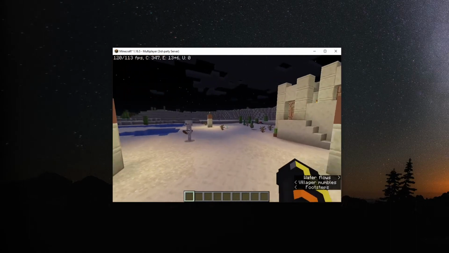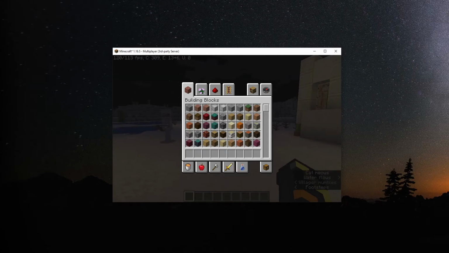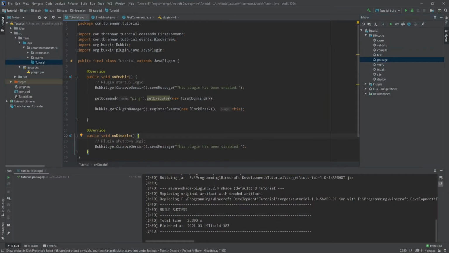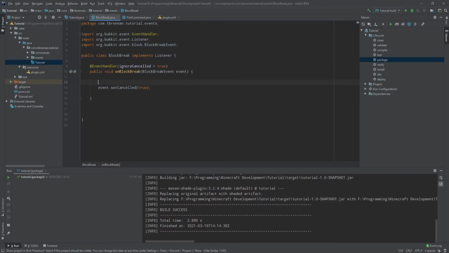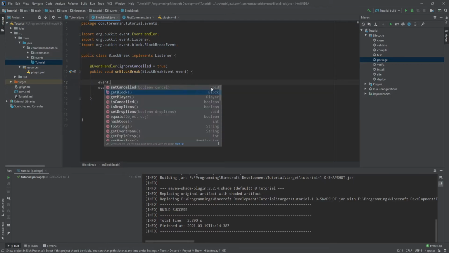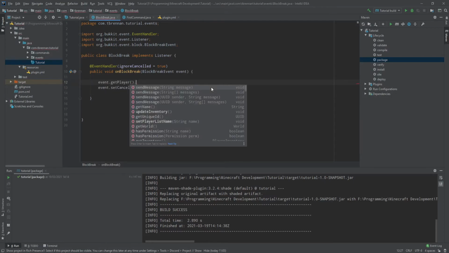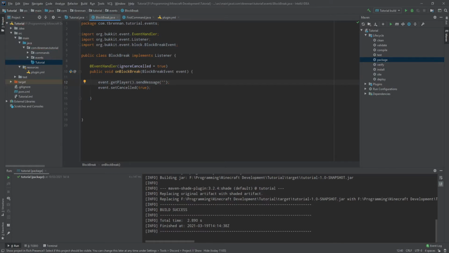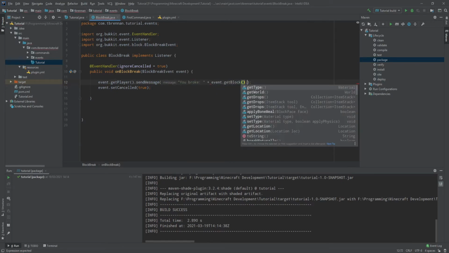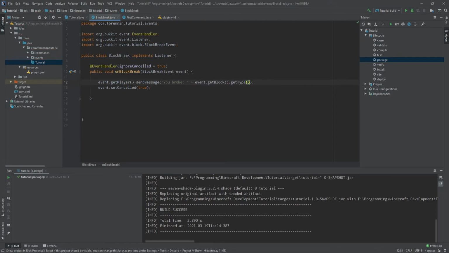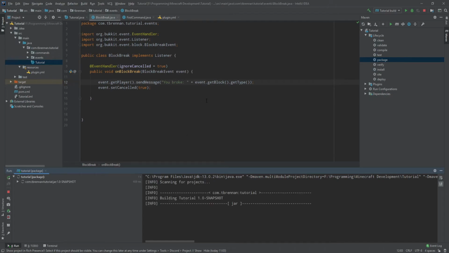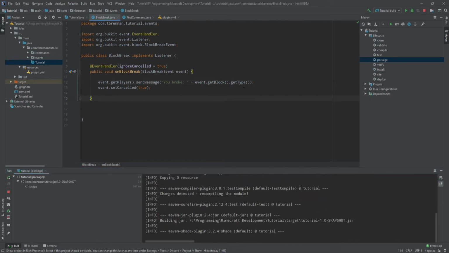Another thing we can do with this is if we head back over to our IntelliJ, go back into the BlockBreak, we can send a message to the player telling them which block they tried to break. This is pretty useless, but it's a good indicator to see what you're doing. So we can say you broke, then add event.getBlock().getType(). And once we compile this and put this on the server, we'll see this message is sent to the player for each block they tried to break.